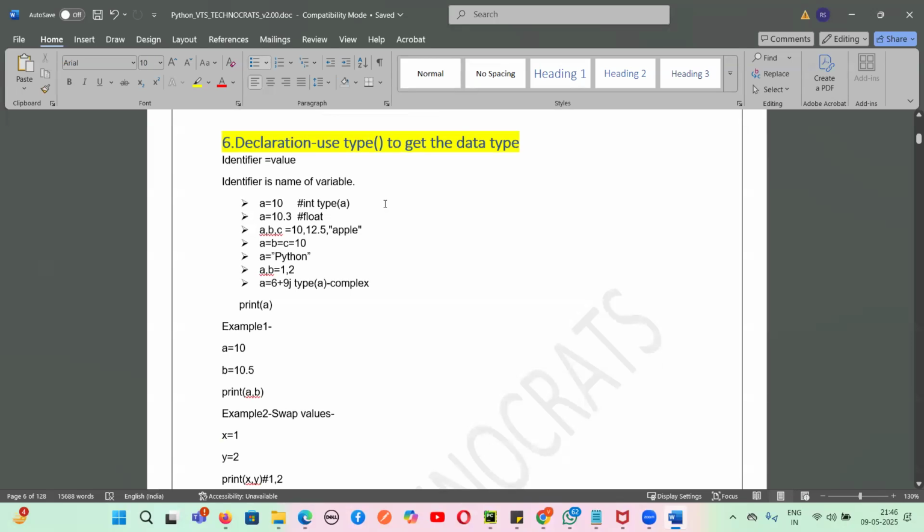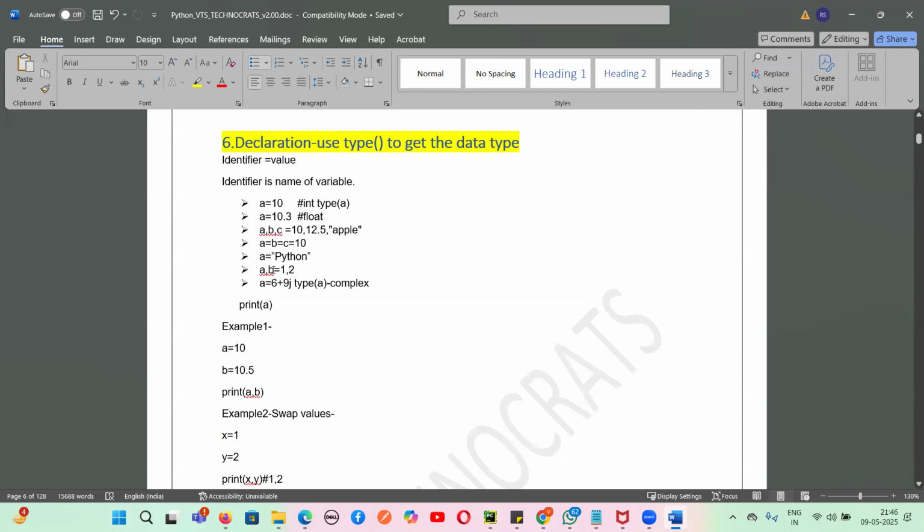Then we saw the type method to get the data type. We took this example, guys. We took values as 10, 10.3, and we started assigning the values in one line. Suppose a, b, c is 10, 12.5, and apple.